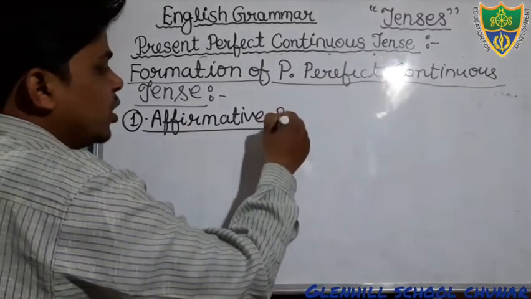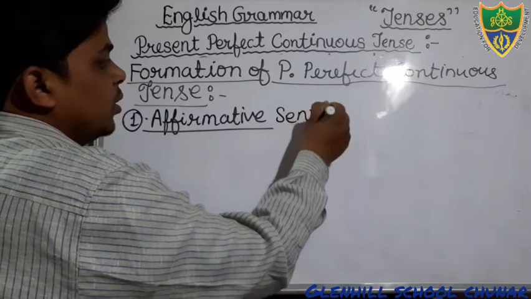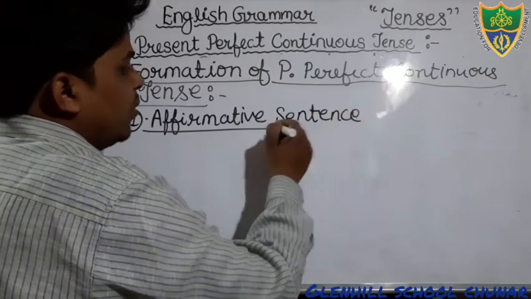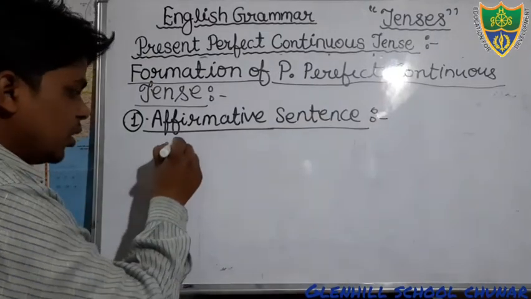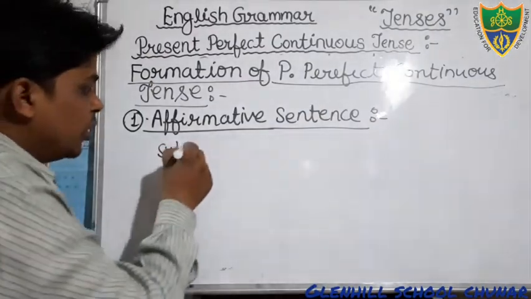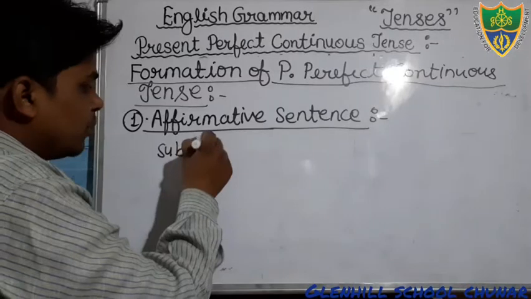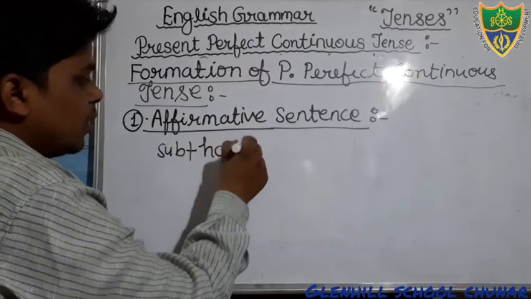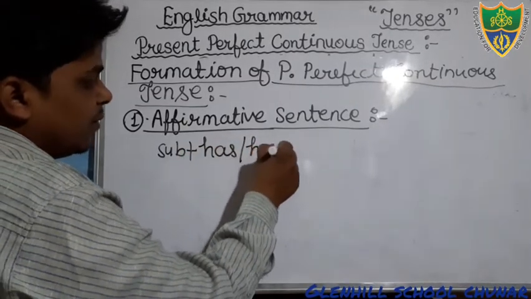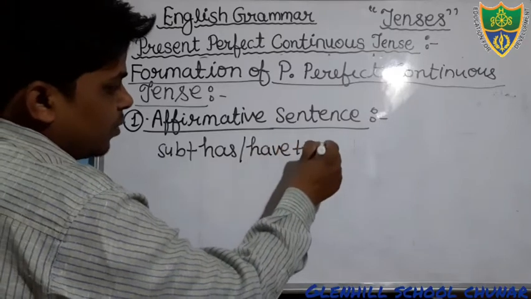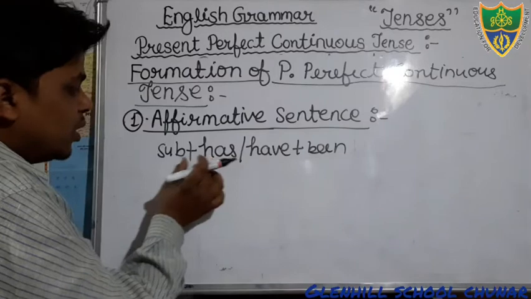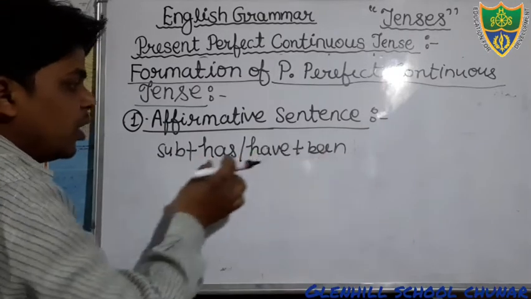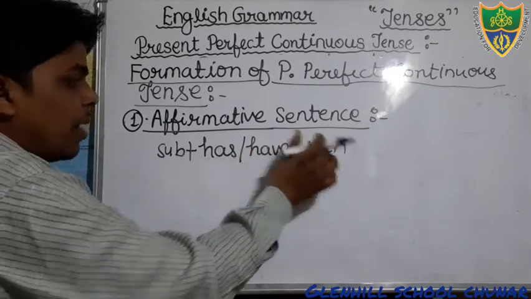And what would be the structure of it? Just see here, students, affirmative sentence. There will be subject. Okay, just write down you also. Subject, and according to the subject we will use has or have been. If your subject is singular, you will use has been. If your subject is plural, you will use have been.